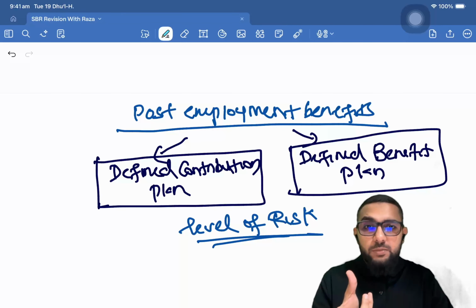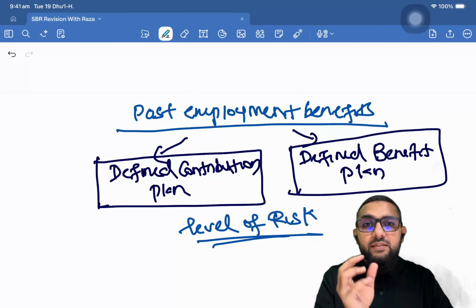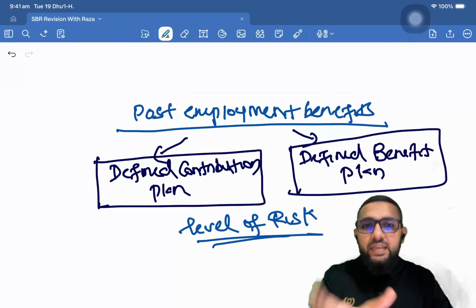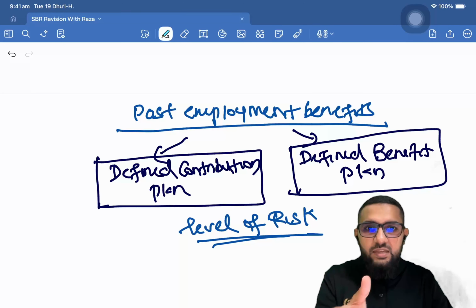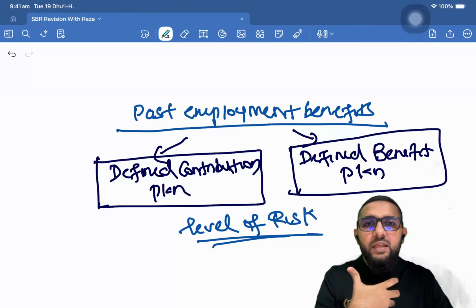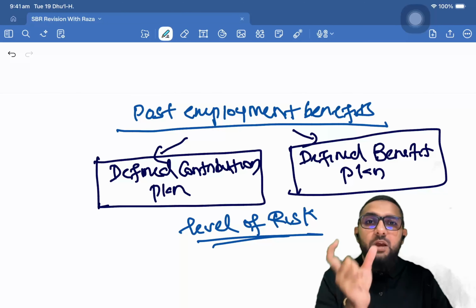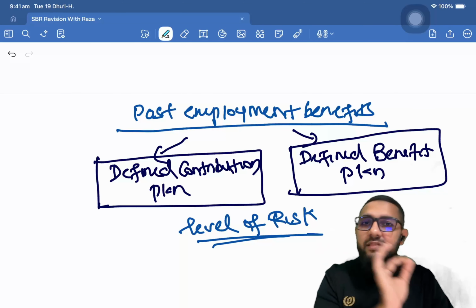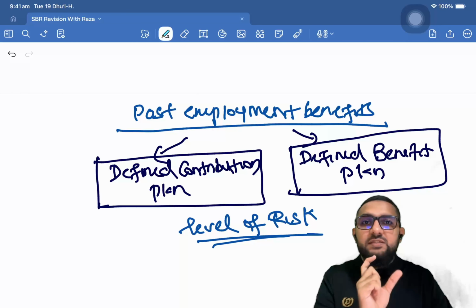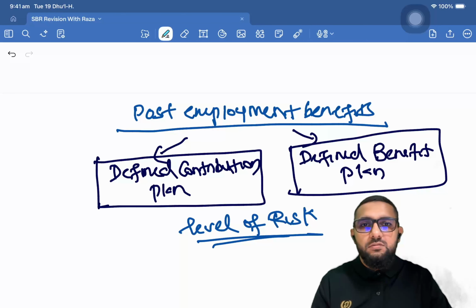But in a defined contribution plan, the employer says, okay, out of your total salary, I'll be paying this much percentage to the scheme. So there is a scheme that they'll be paying into in both situations. But where the employer says they will pay a percentage into the scheme and that's it, if that scheme works or if that scheme fails, it's not their bother, it's not their responsibility.